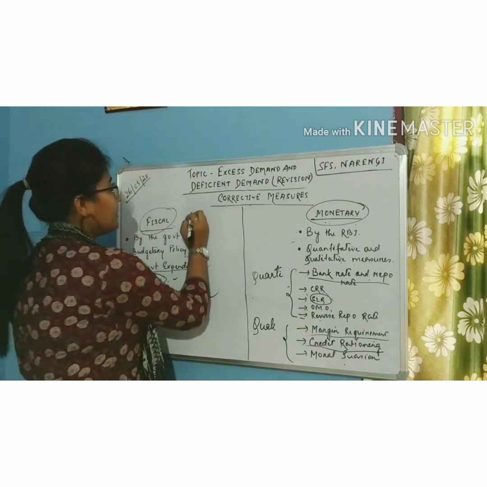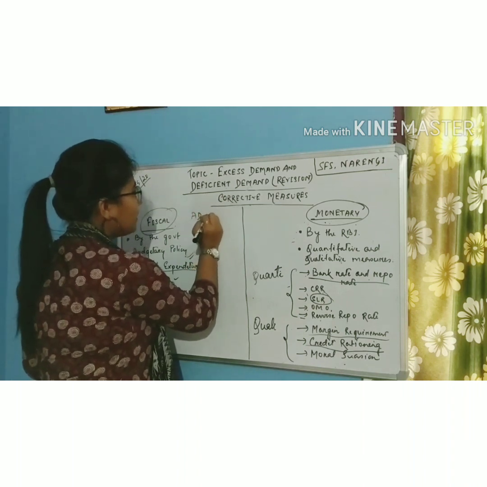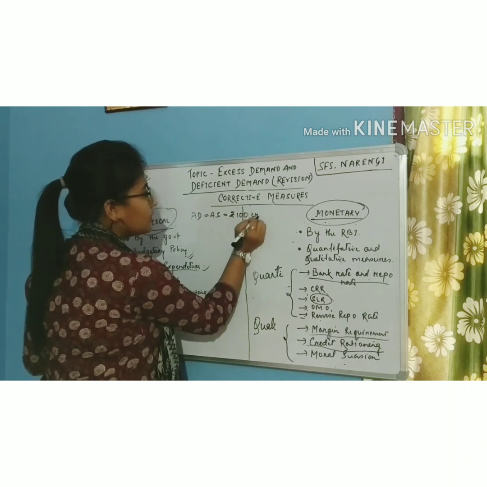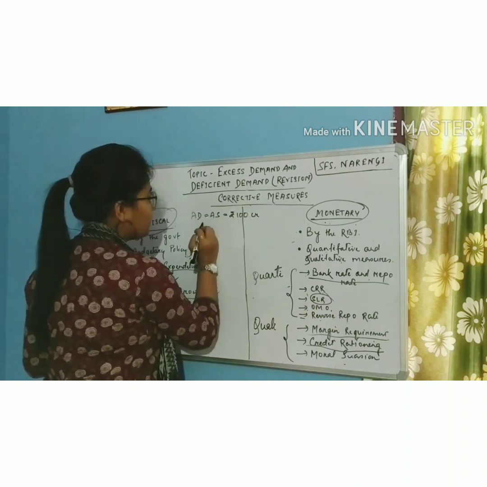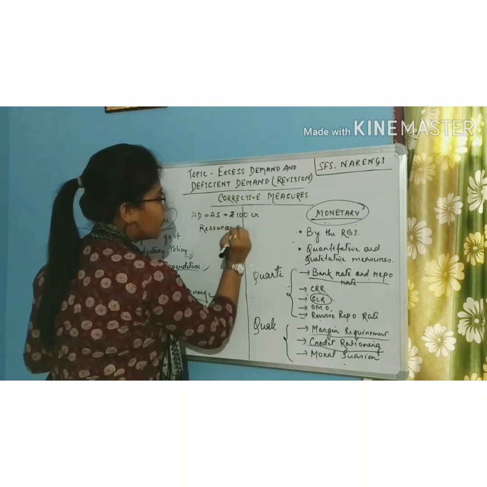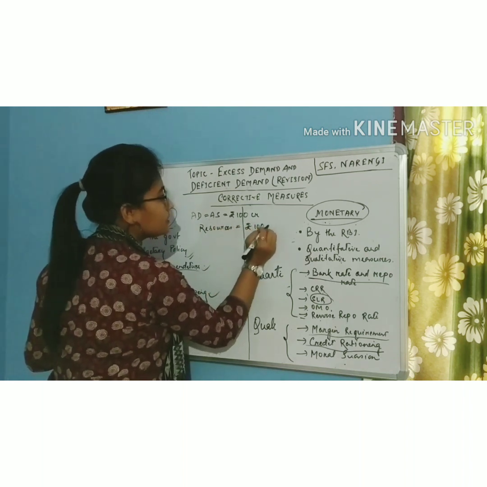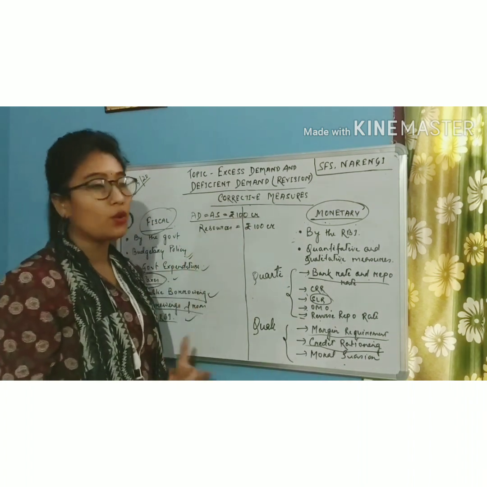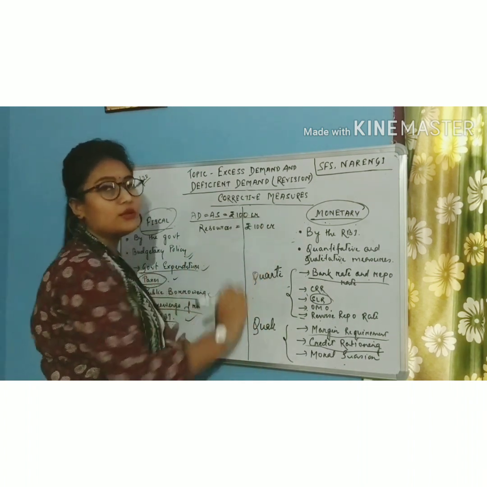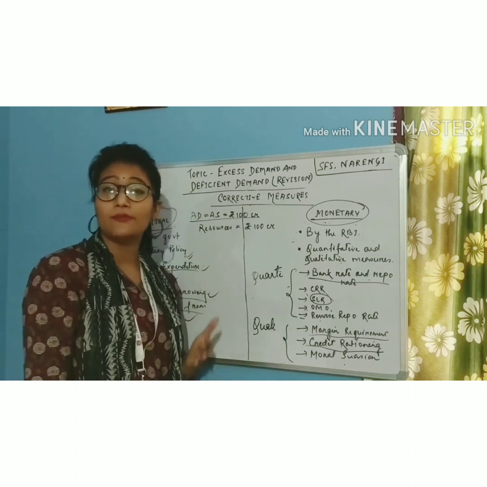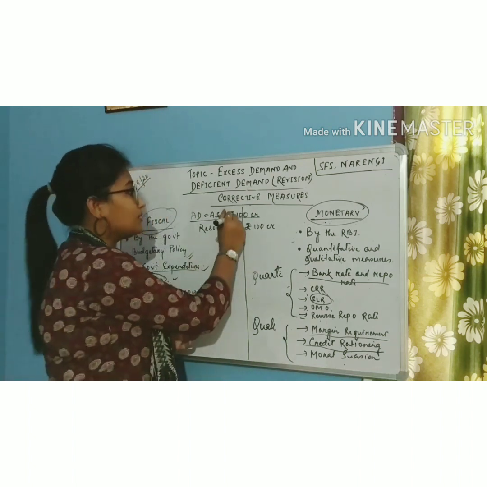So for example, aggregate demand equals aggregate supply equals 100 crore, and suppose the full employment resources in the economy is also equal to 100 crore. So students, this means what? The equilibrium has been achieved and also all the resources are fully utilized. There is 100 crore worth resource which is in the economy and the entire resources are utilized at the point of equilibrium.